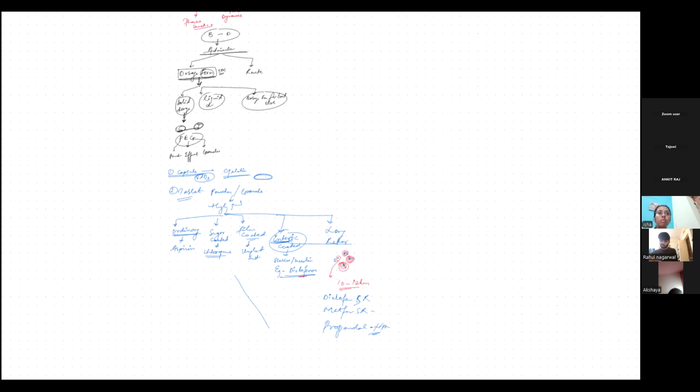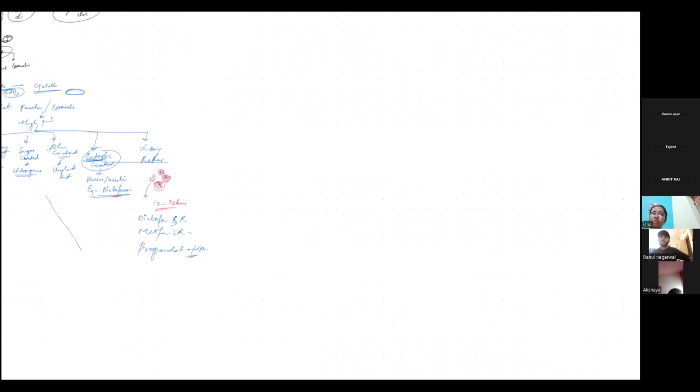Why are we coating the film? Because of the unpleasant taste. You can give any example. Enteric coated. What is enteric coated? It does not work at the stomach pH, but acts at the intestine pH. The example we gave was diclofenac.